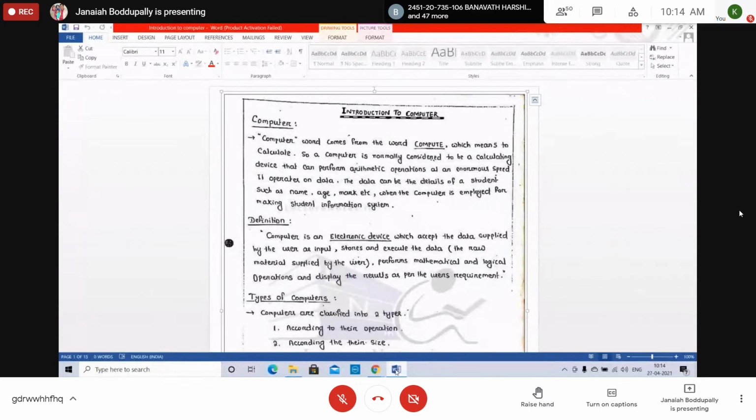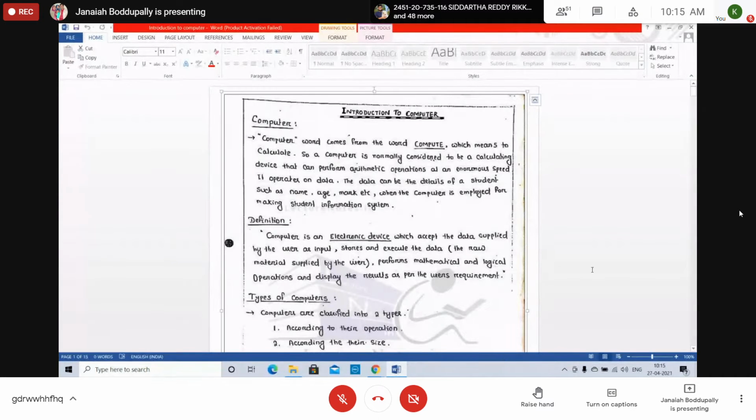The main definition of a computer is an electronic device which accepts the data supplied by the user as input. It stores the data. It executes the data. If you give some raw data, it is processed and changed into the format the user requires, and it displays it to the user. It performs mathematical and logical operations and displays the result as per the user's requirement. This is the computer. Right, students?